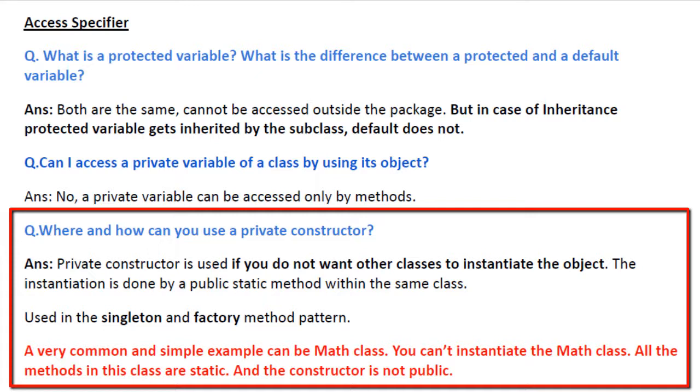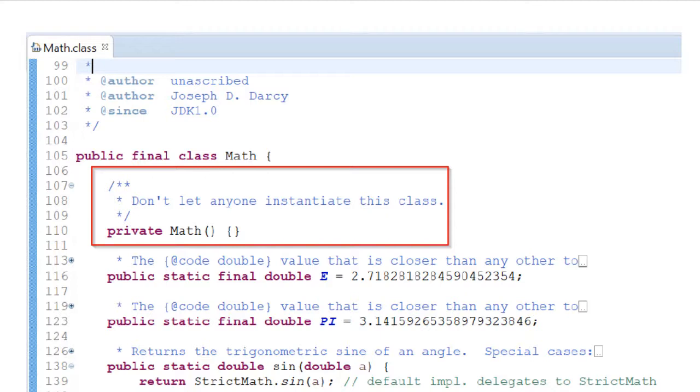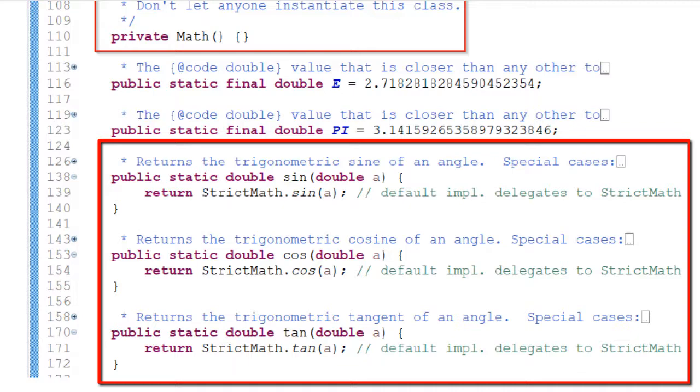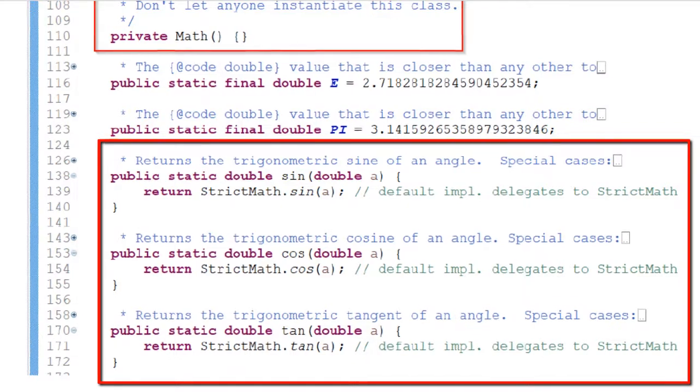A very common and simple example can be the Math class. You can't instantiate the Math class. All the methods in this class are static and the constructor is not public. Here you can see the source code of the Math class where we have the private constructor already defined, and below you can see different static utility methods like sine, cos, tan, etc.